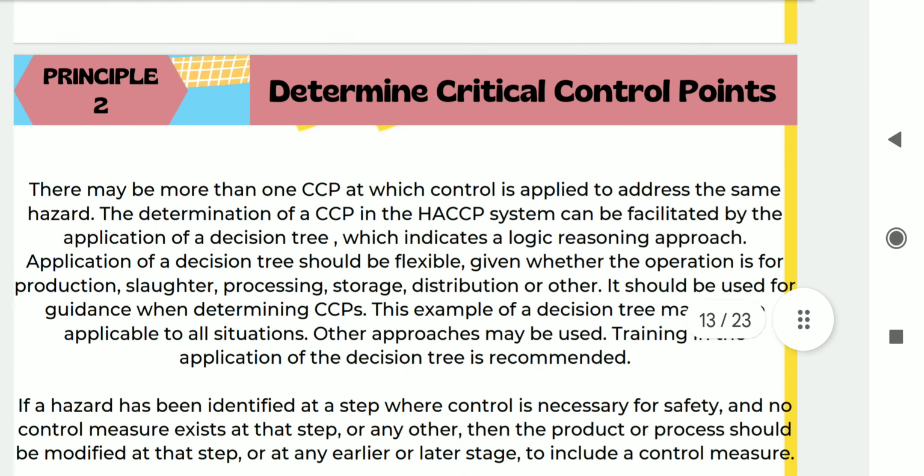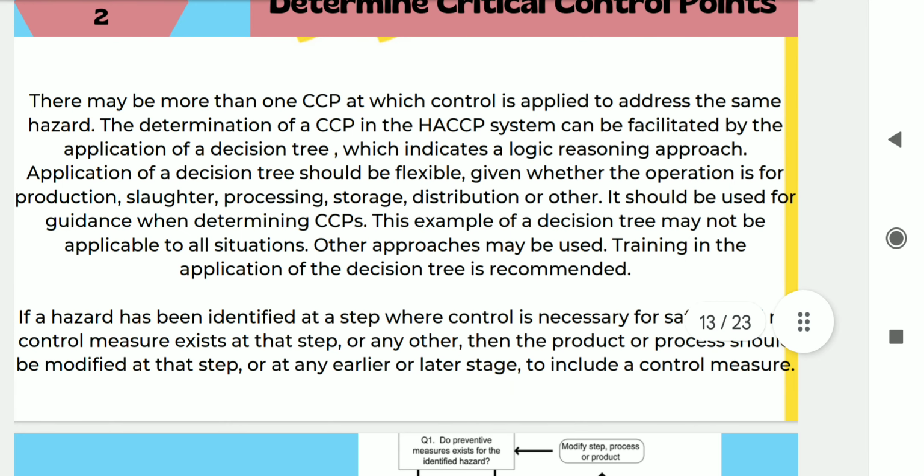The next principle is to determine the critical control point. There can be more than one critical control point during the process. The determination of a CCP in the HACCP system can be facilitated by the application of a decision tree, which I will show in the next slide. It indicates a logical reasoning approach. Application of a decision tree should be flexible, depending on whether the operation is for production, slaughtering, processing, storage, distribution, etc.